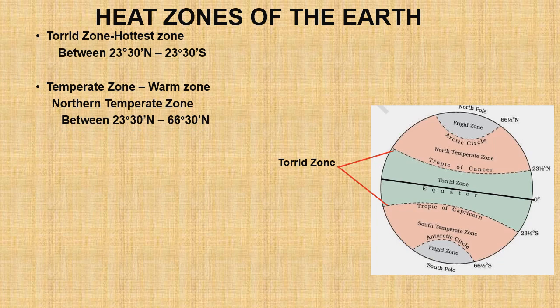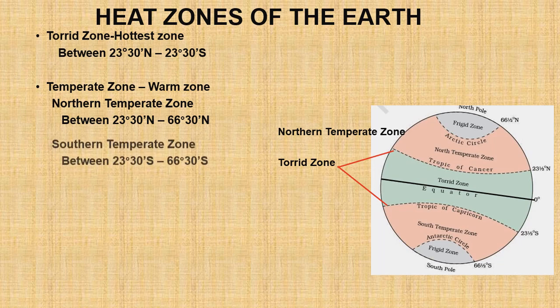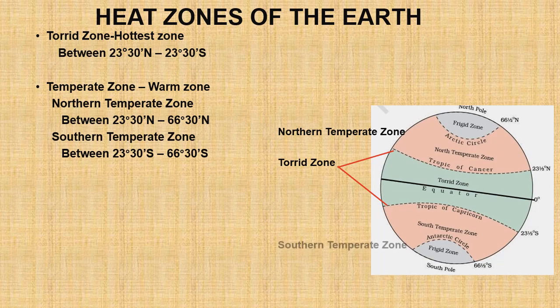This warm zone is divided into two parts. One is found in the northern hemisphere between 23 degree 30 minute north to 66 degree 30 minute north, which means from the Tropic of Cancer to the Arctic Circle, called the northern temperate zone. The southern temperate zone lies between 23.5 degrees south, the Tropic of Capricorn, to the Antarctic Circle marked with 66.5 degree south.